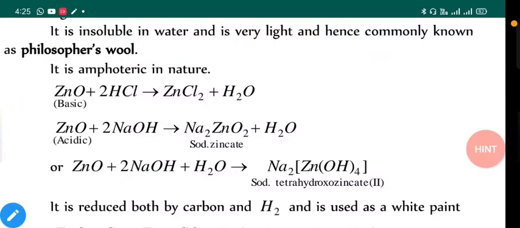Now zinc oxide with NaOH in different amount can create a complex compound of zinc known as sodium tetrahydroxozincate. Now note here, our complex compound has a negative ion by charge. If we check the oxidation state, because 2 Na+ are attached, that means the oxidation state of our complex ion should be -2. We have 4 OH, each OH is in -1 oxidation state, 4 will give us -4, so zinc should be in +2 oxidation state.